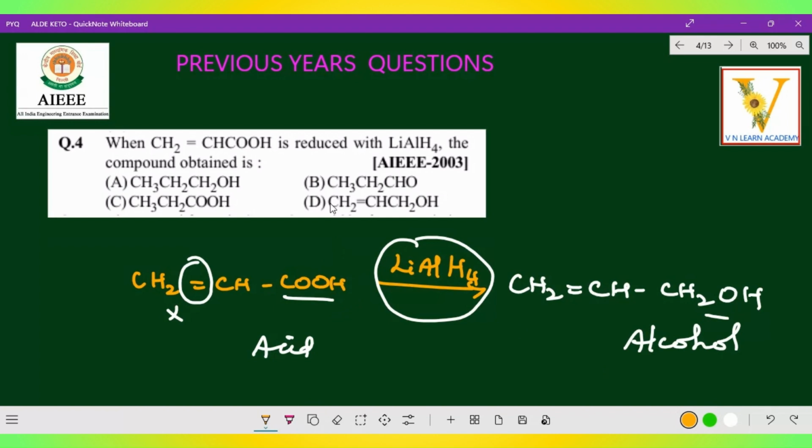Option D: CH2 double bond CH CH2OH. Here the double bond will be there, but in the other option there is no double bond. In another, the same acid group is still there. Reduction means the acid group is converted to alcohol. Then aldehyde, no, that is not possible. What is the main idea? We are using lithium aluminum hydride, acid is converted to alcohol, and it should not affect the double bond. Right, hope you got the clarity. Please remember these tricks so that it will be easy for you to remember during examination time. Come on, let's go to the next question.